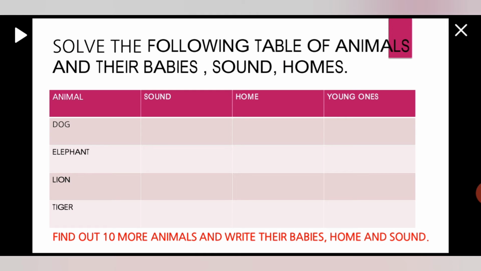Now, here, students, solve the following table of animals and their babies' sound and homes. You must have done this kind of table many times in the smaller classes or in the EVS. So here we can write the sounds and homes and young ones of these animals, and you can find out 10 more animals and write their babies, homes and sounds for practice.